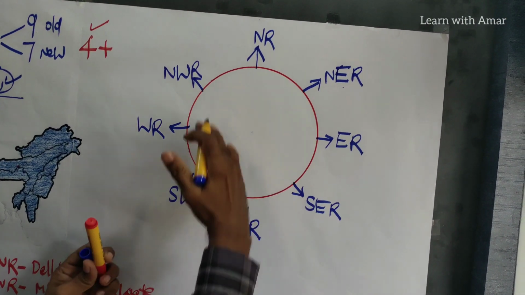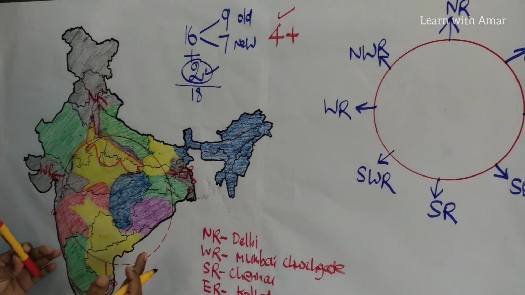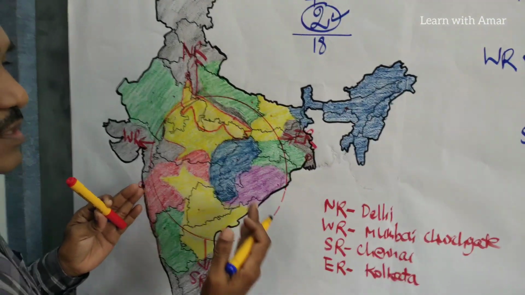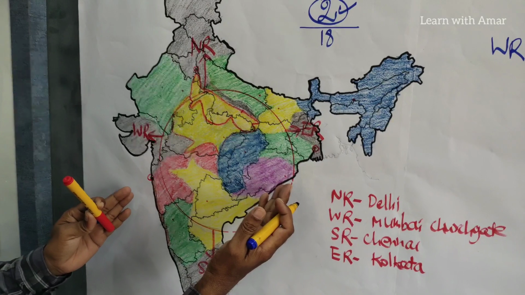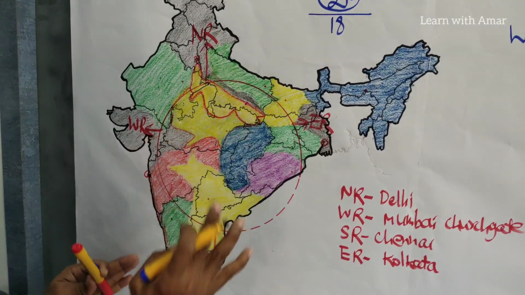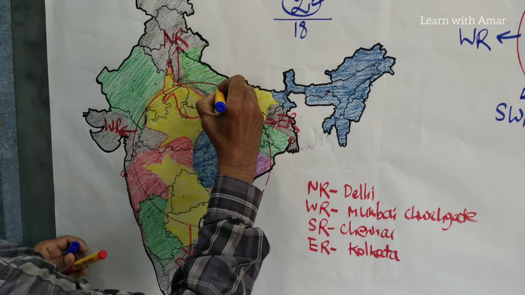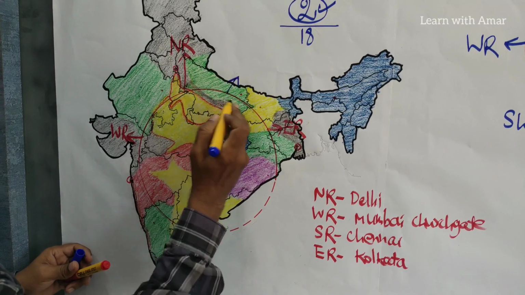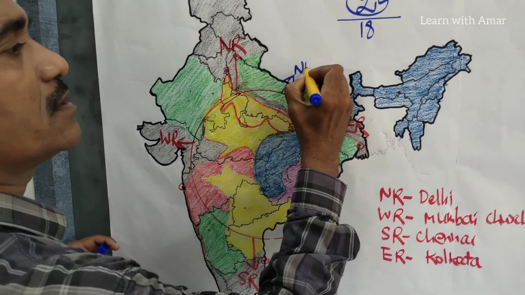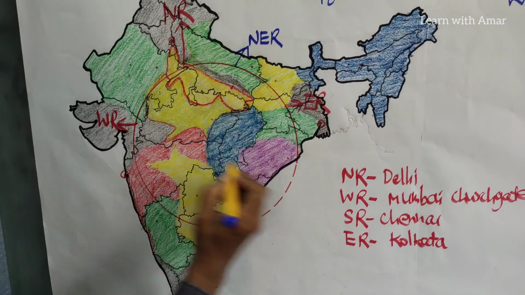Now we locate the remaining four on the India map. Come here. It is an easy one, identify what those four subdirections are. See, it is very clear. The green region is the subdirections. Now write down. We locate them. This one, the green region, Uttar Pradesh, is Northeastern Railways.